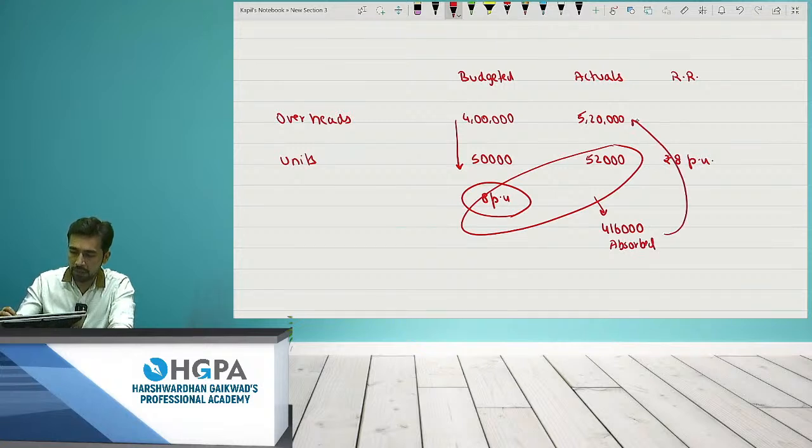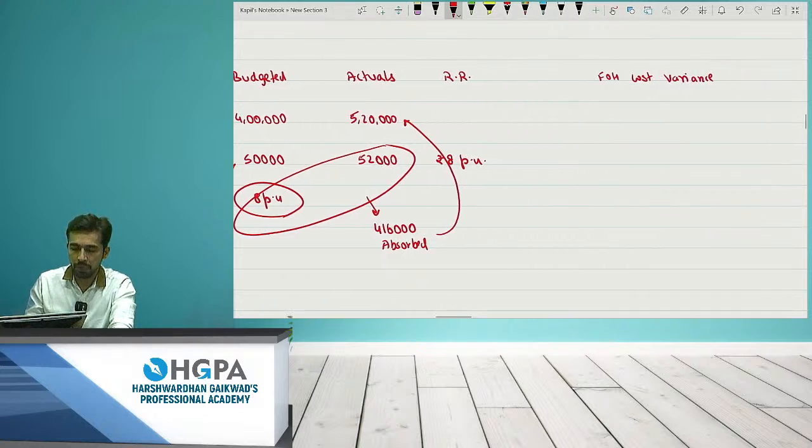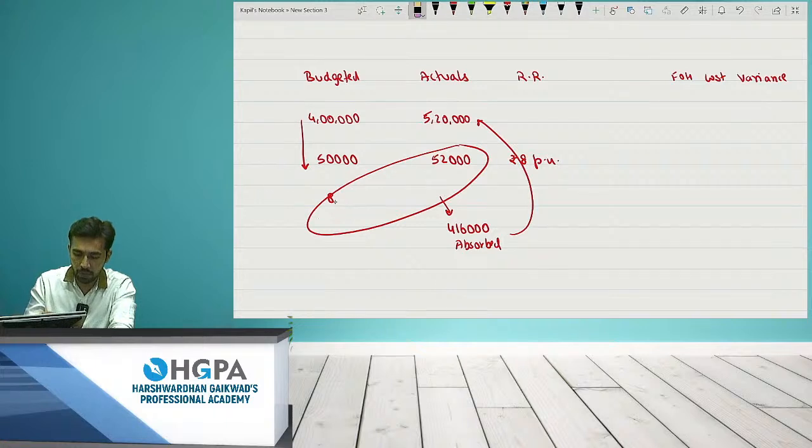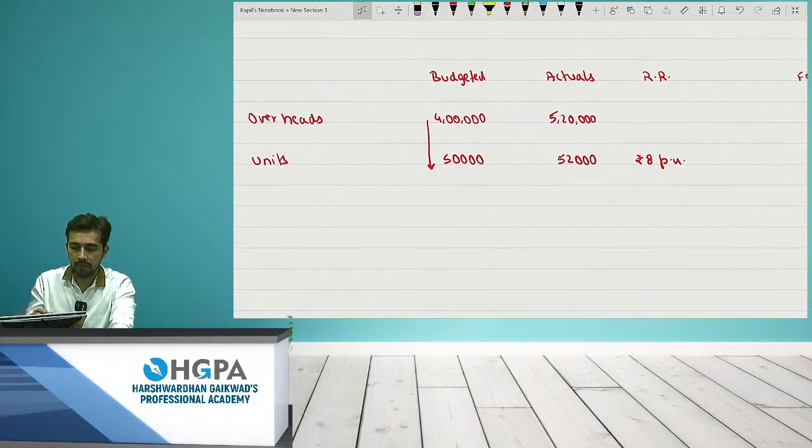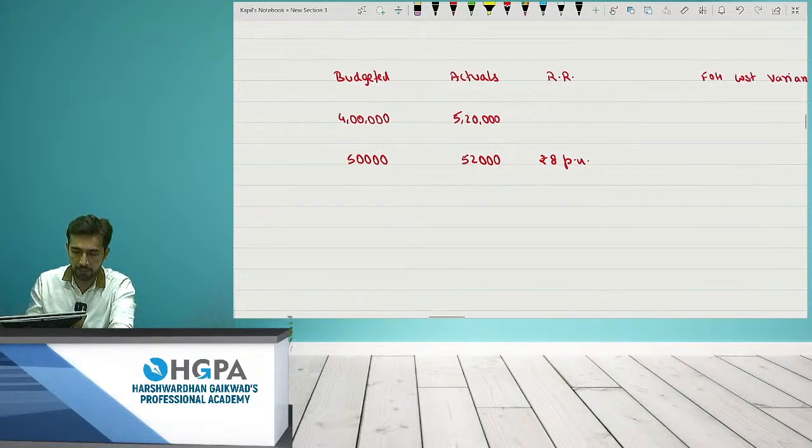But actually what happened? Actually you spent 5,20,000. That means you incurred a loss. Why did you spend extra? Extra is a loss, right? Extra is a loss, and if loss, it is known as under absorption. So how did you calculate this? Please pay attention. Fixed overhead is something which obviously needs a bit of time to analyze. It will not be covered in one question. I have to take 3 to 4 questions, and then you will be able to get a grip on this fixed overhead. Okay, so please pay attention.